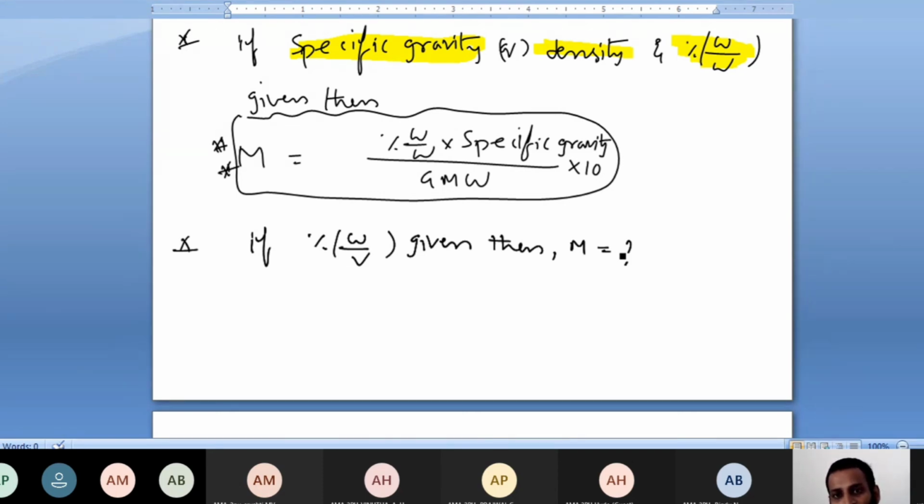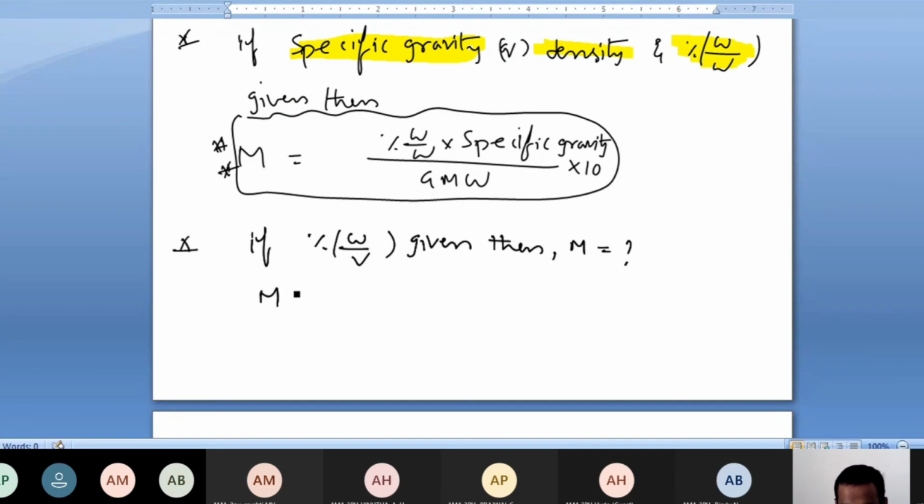What is molarity? They'll ask. Specific gravity is given, and percentage weight by weight is given, some 40% like that. Specific gravity 0.9 is given. So you can substitute those for H2SO4, and you can have molarity by using that formula. But if percentage weight by weight is given, then what's the relation?